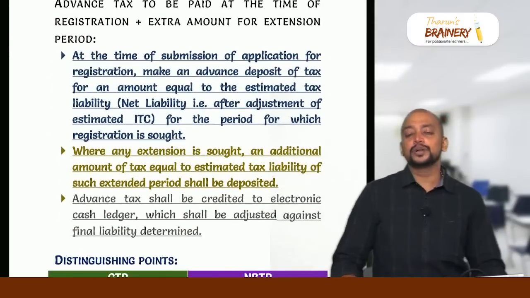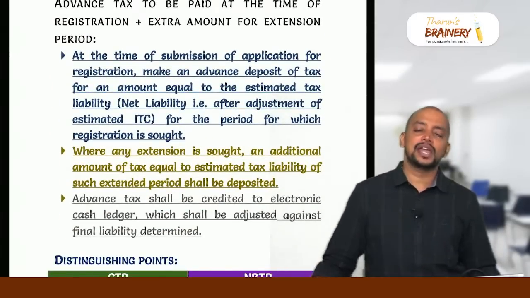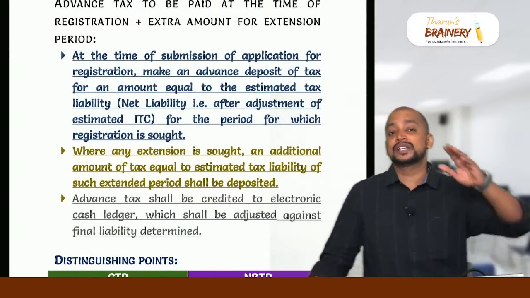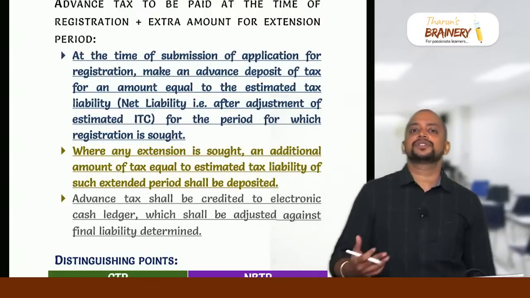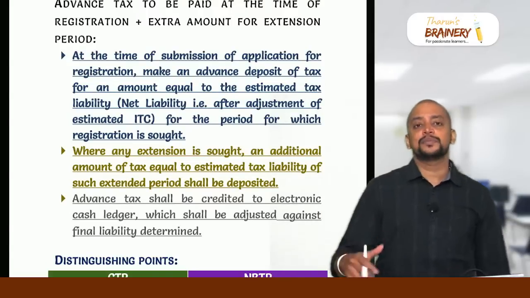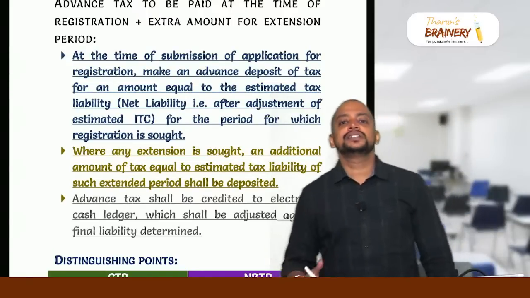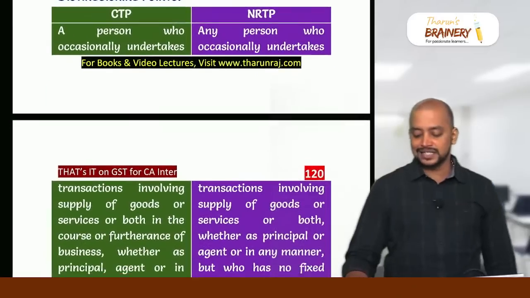And they have to deposit the advance tax at the time when they make application for registration with respect to their estimated net tax liability. So whatever advance tax that they have deposited will be there in the cash ledger and can be adjusted against their liability. If there is any shortfall, they need to pay. If there is any excess, they will get the refund.